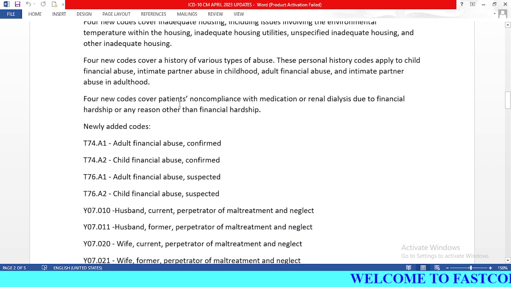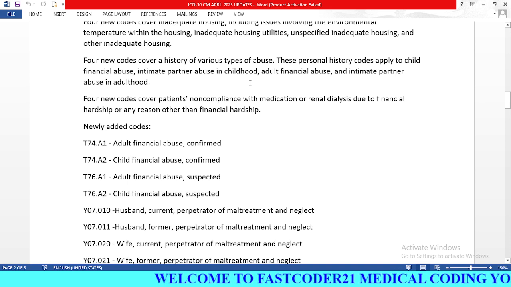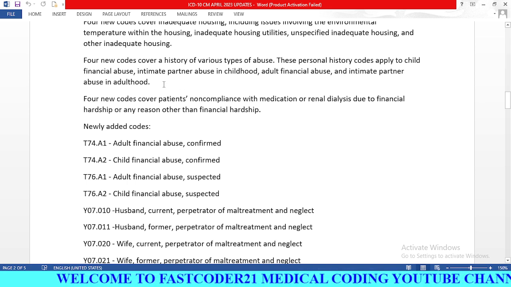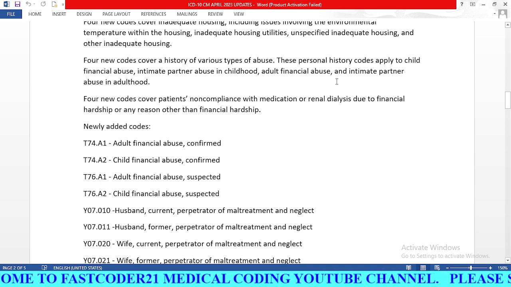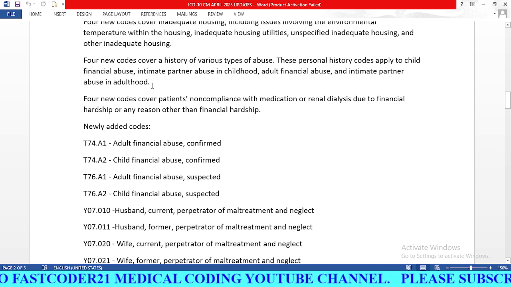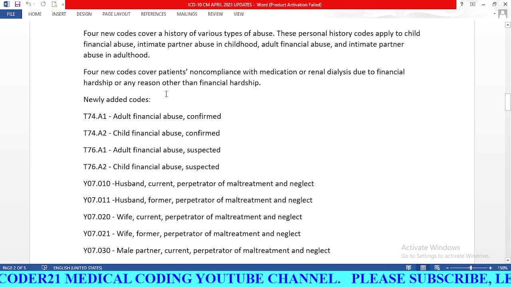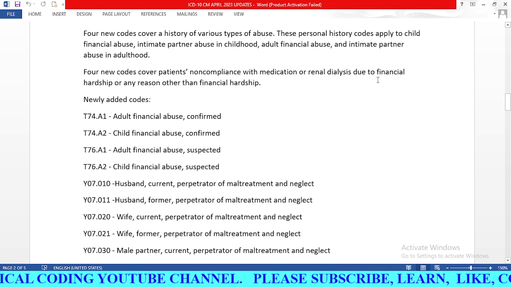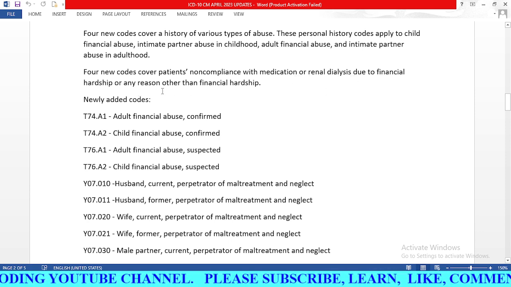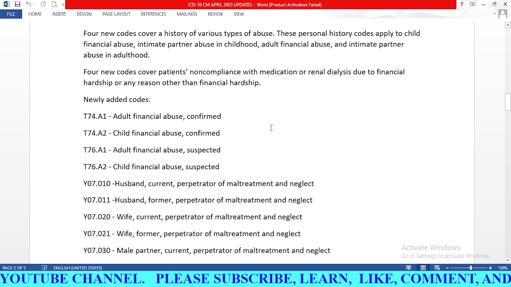Four new codes cover history of various types of abuse. So in April 2023, we will have four new abuse codes. These personal history codes apply to child financial abuse, intimate partner abuse in childhood, adult financial abuse, and intimate partner abuse in adulthood. And also we have four new codes that cover patient non-compliance with medication or renal dialysis due to financial hardship or any reason other than financial hardship.